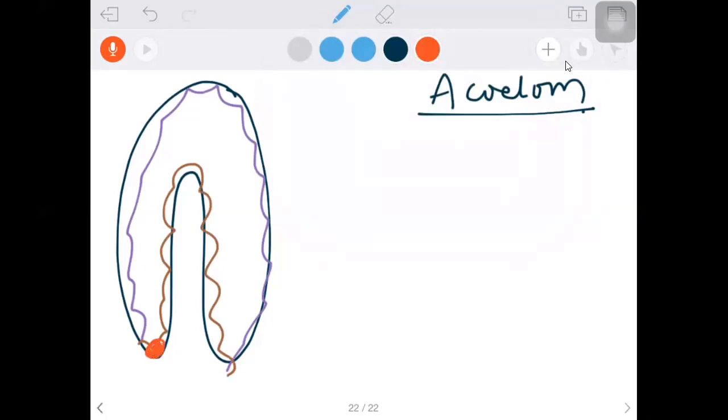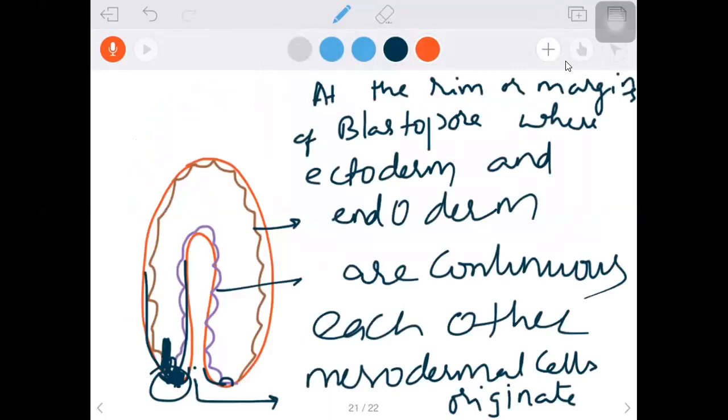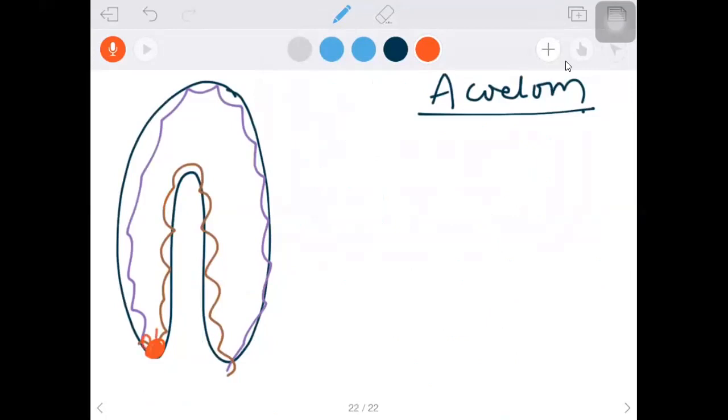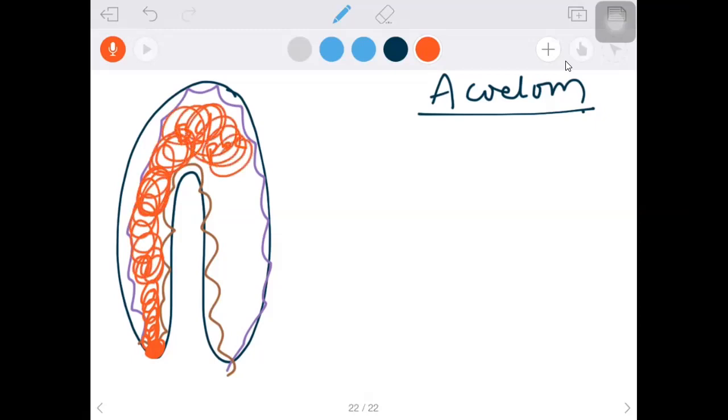From here means, as I said already, at the rim or margin of the blastopore, where ectoderm and endoderm are continuous with each other. Mesodermal cells originate and divide rapidly. So what is this? Do you know this? Yes, you know this actually. We already said that the cavity present between these two, ectoderm and endoderm, is the blastocele or primary body cavity.